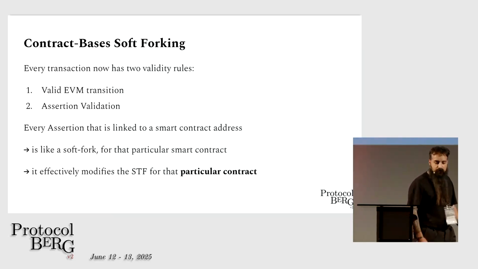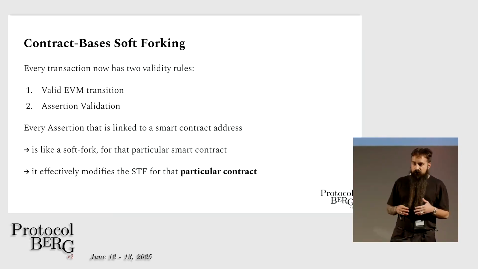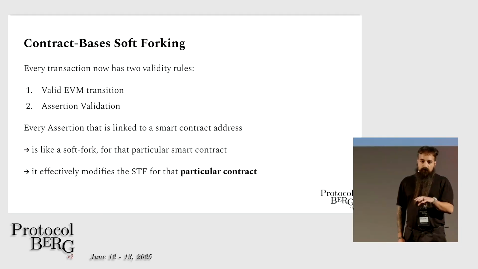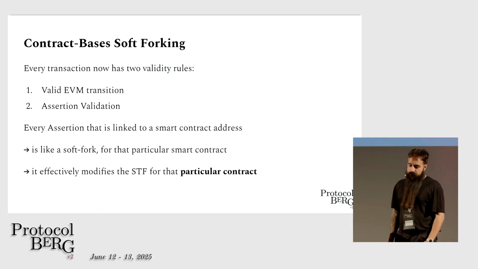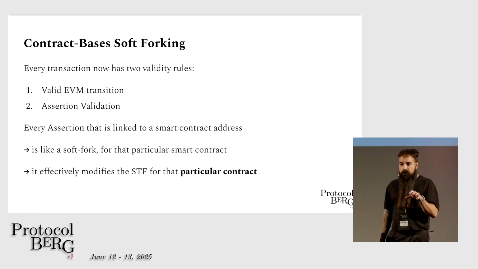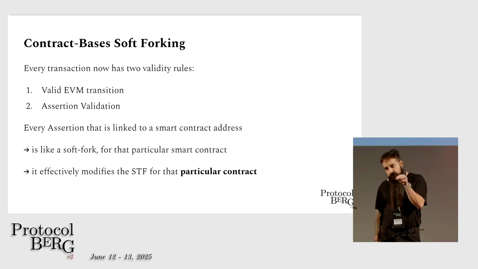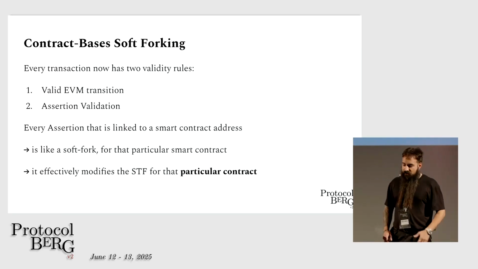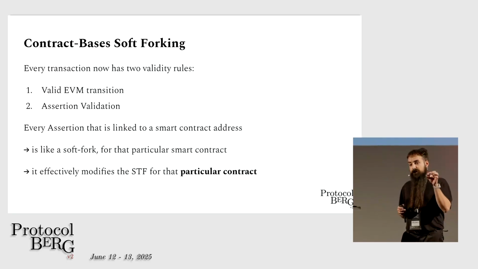So what's contract-based soft forking? In this system, every transaction has 2 validity rules, essentially. It needs to be a valid EVM transition, but also needs to not invalidate any assertion. So whenever we add a rule to a smart contract, it's almost like a soft fork for this particular smart contract. Any transaction that interacts with it now needs to abide by some new rules. Effectively, it's like modifying the STF, the state transition function, for that particular contract.